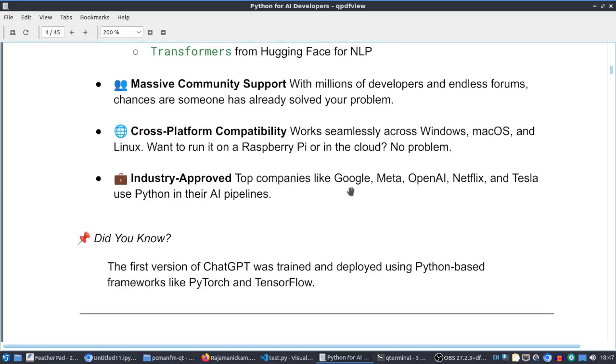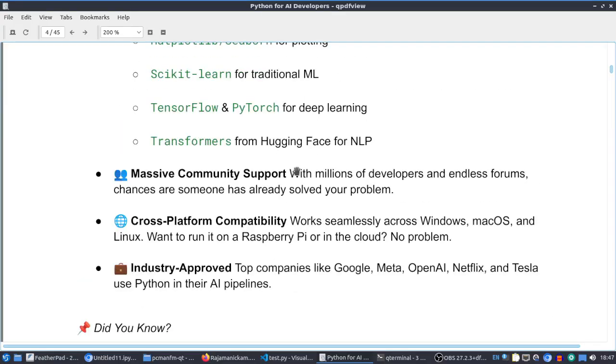And one more reason is cross-platform compatibility. Python can be used on various operating systems like Windows, Mac, and Linux. That is one reason for using Python. And it is industry approved. Top companies like Google and Meta support Python. That means whenever they release any AI related applications, they provide sample code in Python also. So we can easily copy that code and start exploring their applications. So these are all the reasons for using Python for AI development.